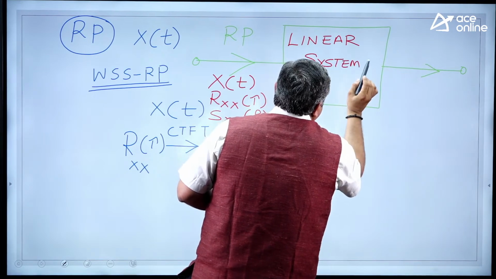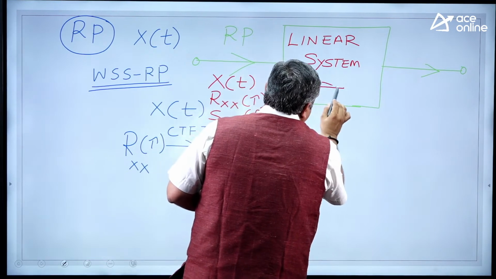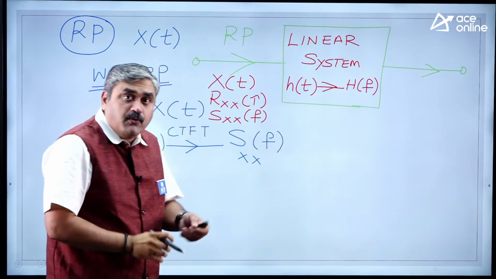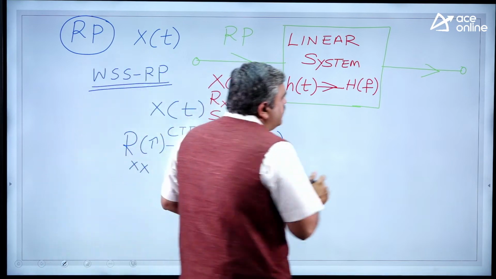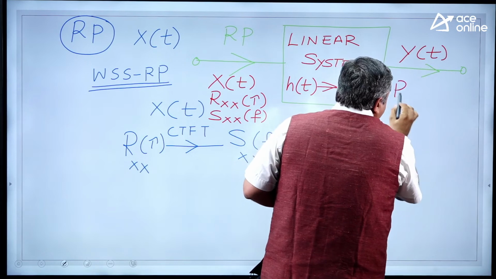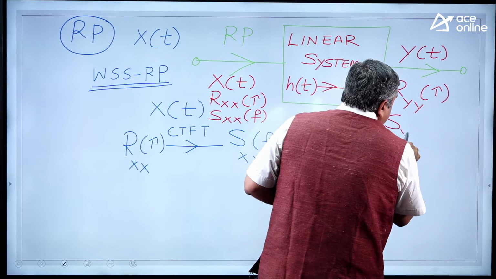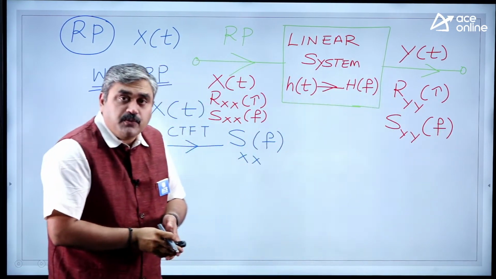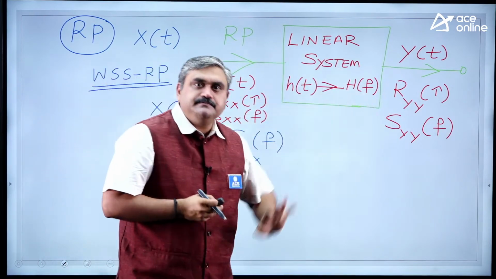Any linear system will have some impulse response, for which you will have its transfer function. Now how will your system respond to this random process? That means there will be an output random process y of t generated, for which you will have its own autocorrelation function and its own power spectral density.